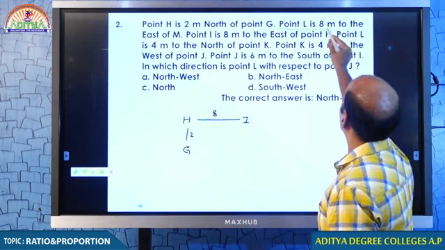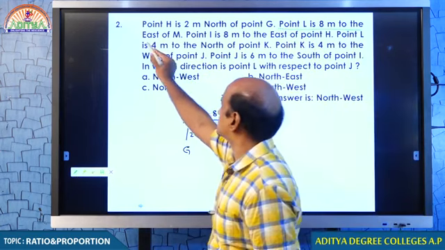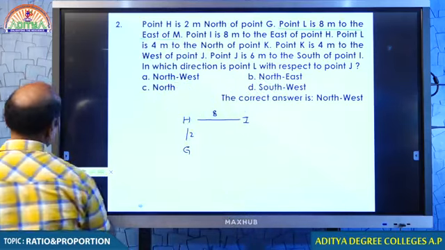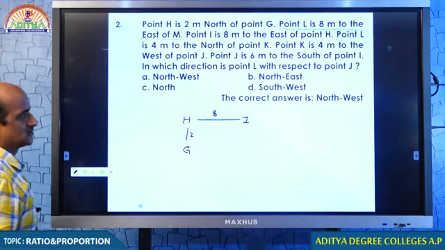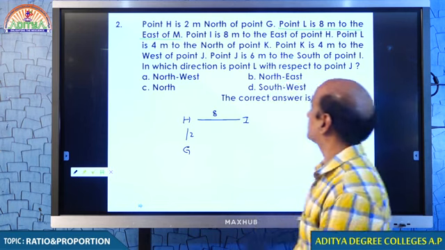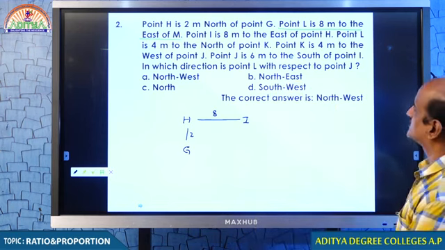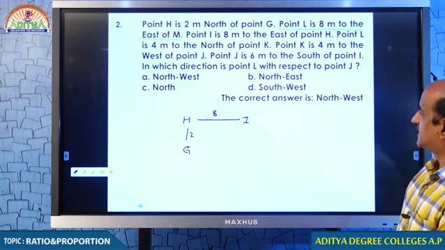Point L is 8 meters to the east of M. We did not make use of it because we have to get the relation, so till then we have to wait for some time. Point L is 4 meters to the north of point K.